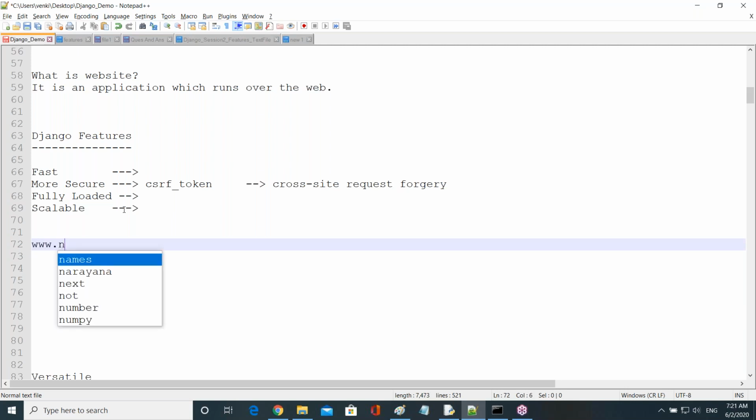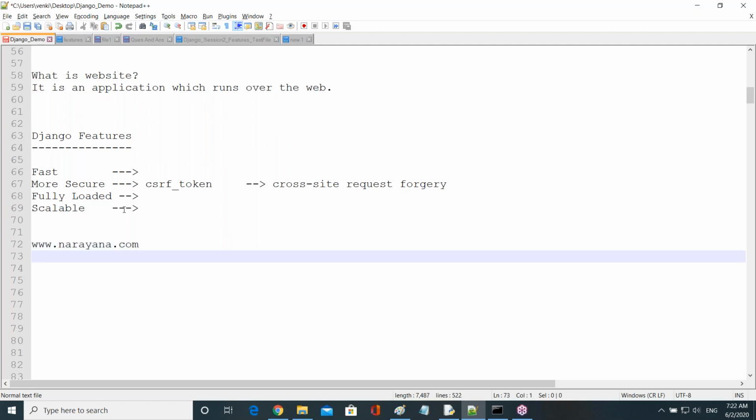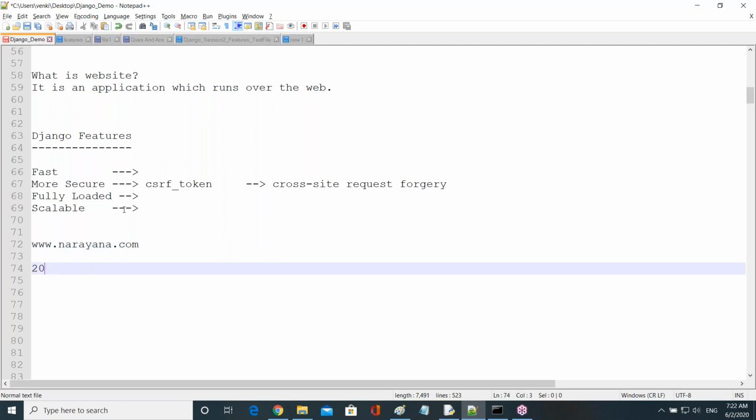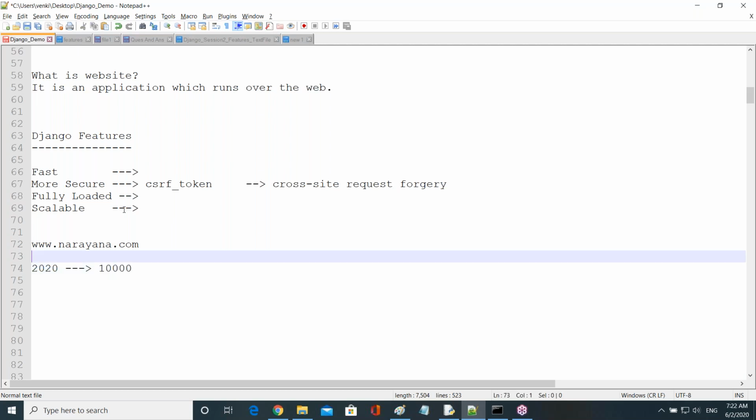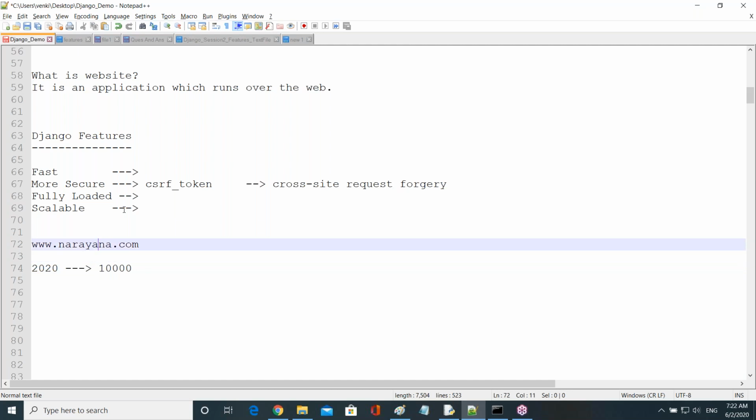Take this website, for example, developed this year. Now suppose this year it receives 10,000 users trying to use it at a time.